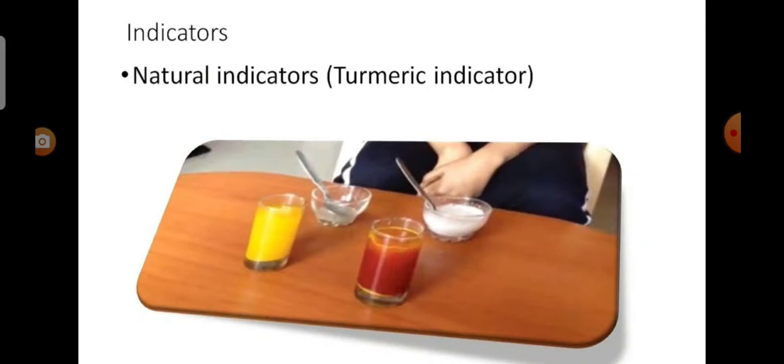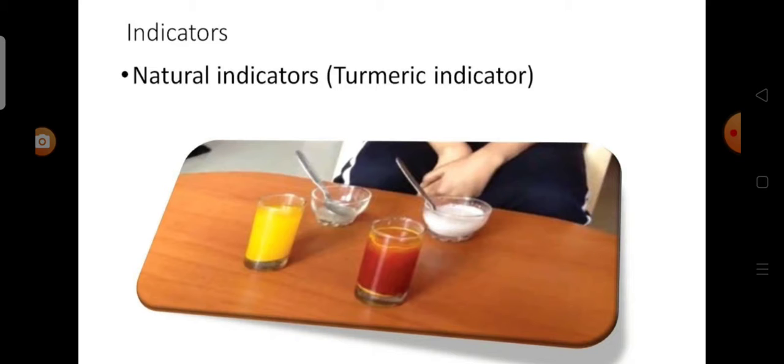Now we will see about the indicators. An indicator or acid-base indicator is a chemical substance which indicates the acidic or basic nature of a solution by suitable color change. This may be natural or synthetic. Now we see about the natural indicators. Natural indicators are chemical substances which are obtained from the natural resources. Litmus, turmeric juice, China rose petals, red cabbage, grape juice and beetroot juice are the indicators obtained from the natural resources.